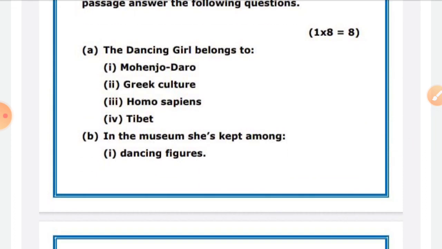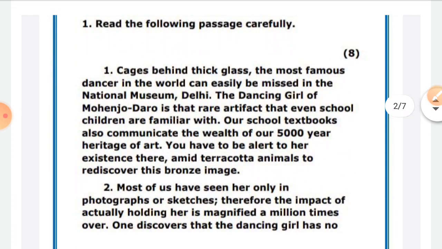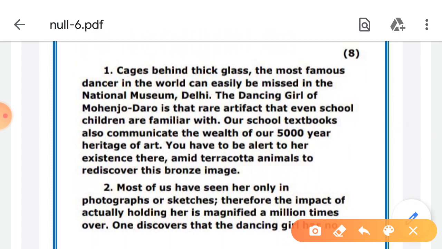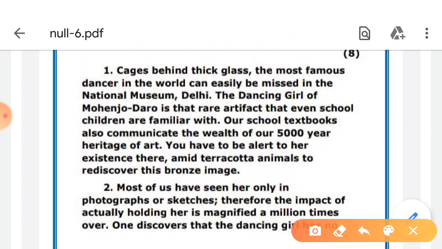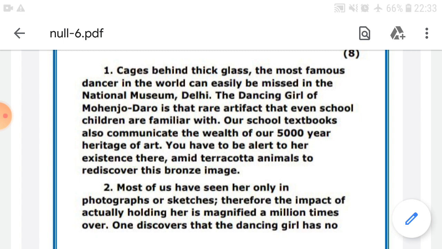in the museum, she is kept among. So, now what do we have to find? We have to find where the word museum is, and if we can see it. So, here see, caged behind thick glass, the most famous dancing girl of the National Museum. Our textbooks also communicate the wealth of heritage. You will be alert to her existence. See, here her existence is mentioned amid terracotta animals. Amid terracotta animals. So, in the middle of the terracotta animals, to rediscover the bronze image. So, now we know that she is there with the terracotta animals.